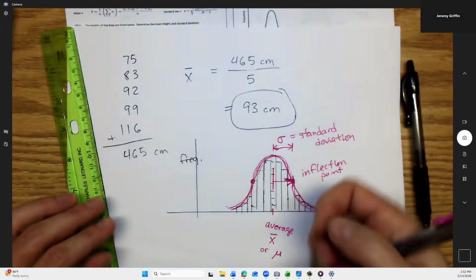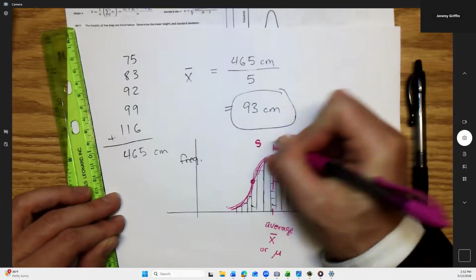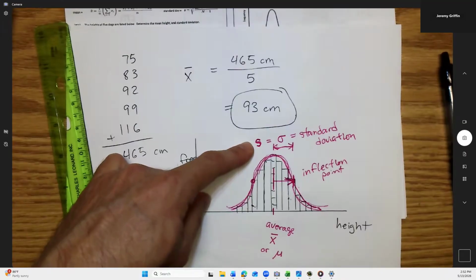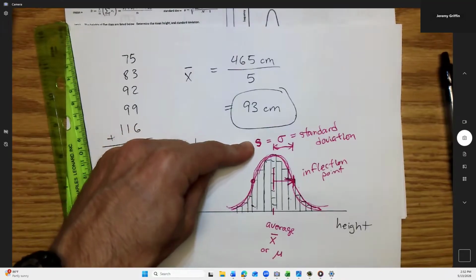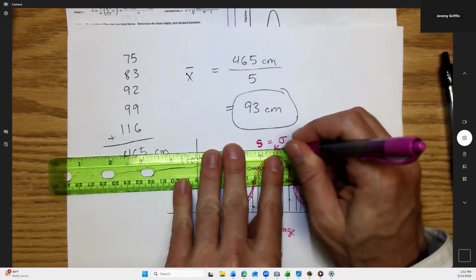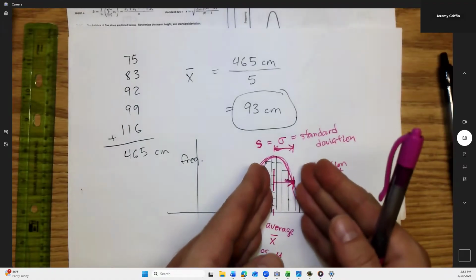Just as I have two different symbols for average, I also have two different symbols for standard deviation. I might use the lowercase s, although s's are kind of tricky because you don't want to make it look like a 5. Again, if you take a stats class, you might use the s for smaller samples and the sigma for larger populations, but I might use those interchangeably for the next few days. You guys hear that? It tells you something about how spread out the data is.